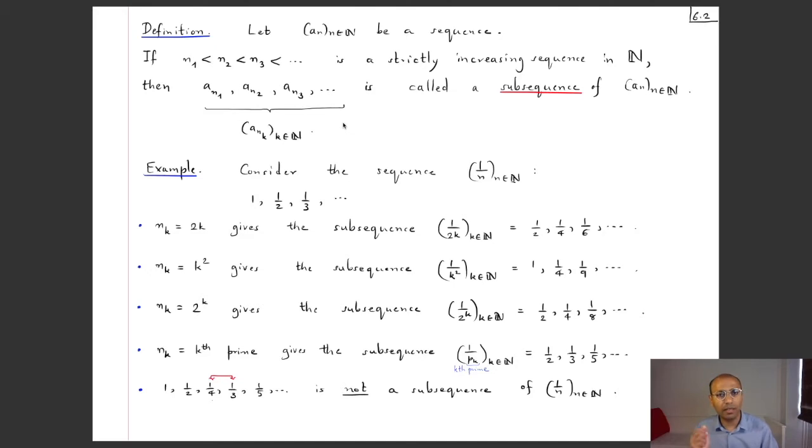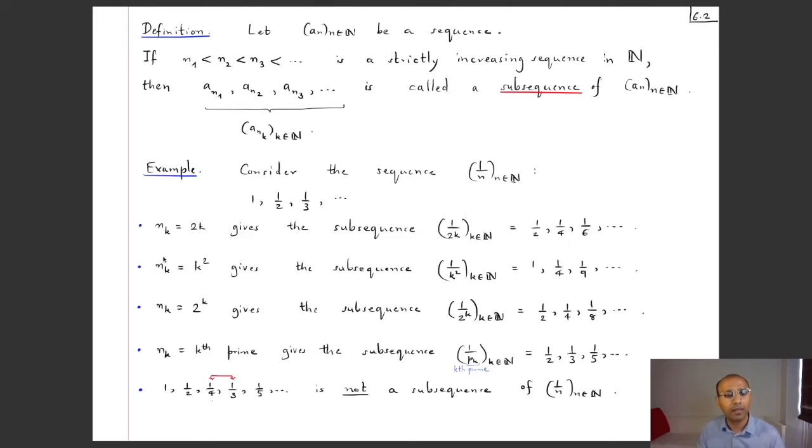So let's see some concrete examples. Suppose I look at the sequence whose nth term is given by 1 by n. So the terms of the sequence are 1, half, 1 by 3, and so on. This is a sequence we have seen many times. Let's see some subsequences of this. If I take as the list of indices the even numbers, 2 is strictly less than 4, is strictly less than 6, and so on, and pick out the corresponding terms, we get the subsequence 1 by 2k, where k is in n. So the subsequence has the first term half, second term 1 by 4, third term 1 by 6, and so on.